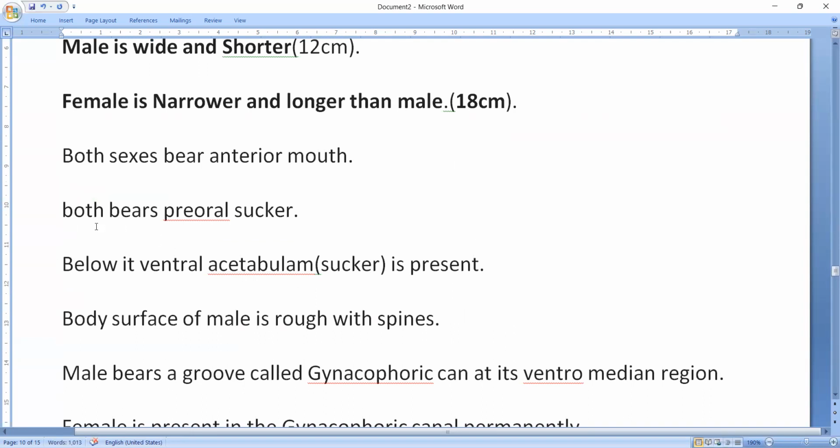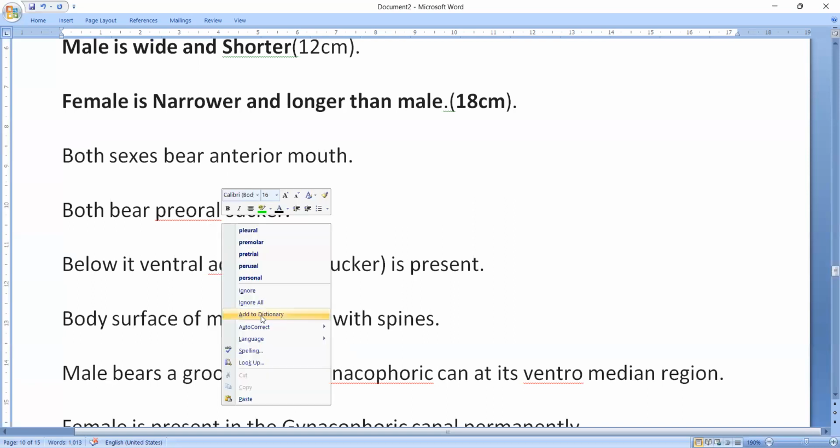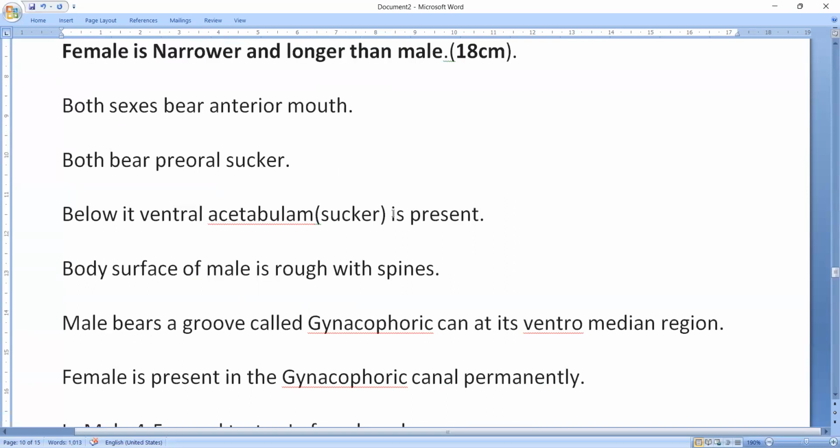Both bear a pre-oral sucker, or oral sucker, and below it is the acetabulum, the ventral sucker. So the body surface of the male is rough with spines.